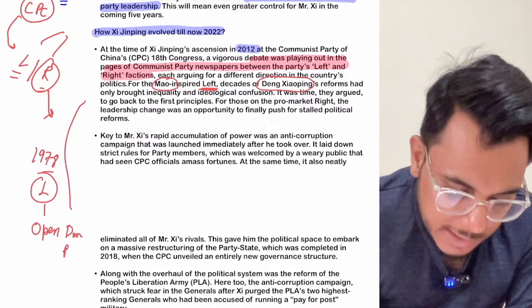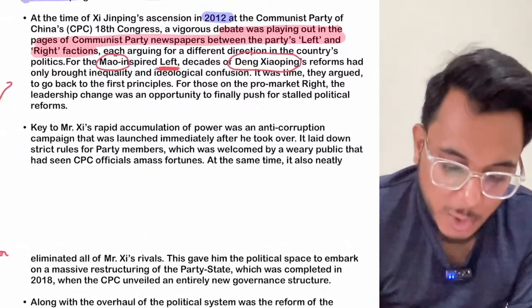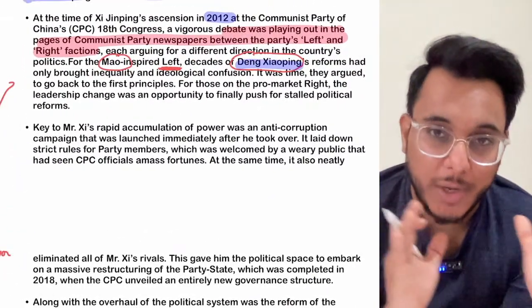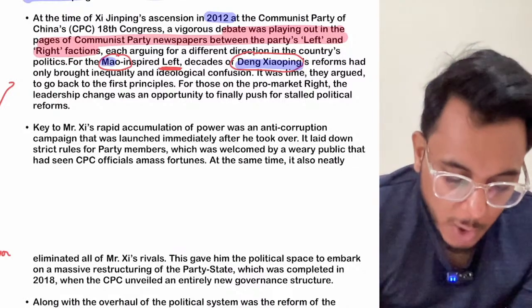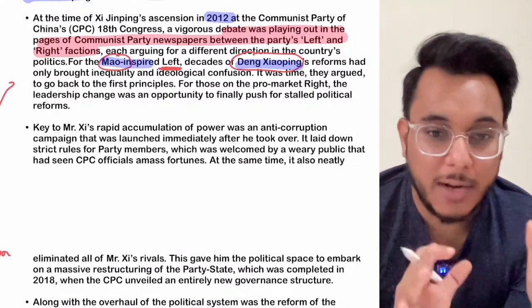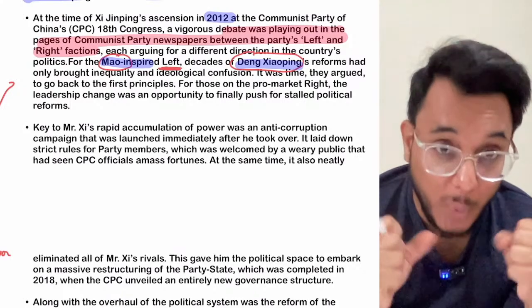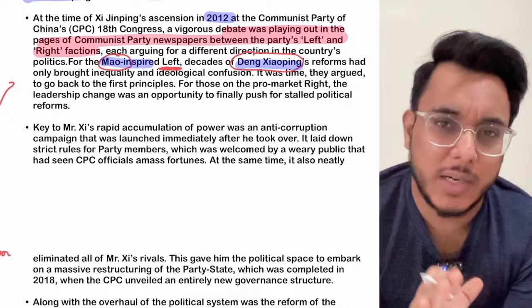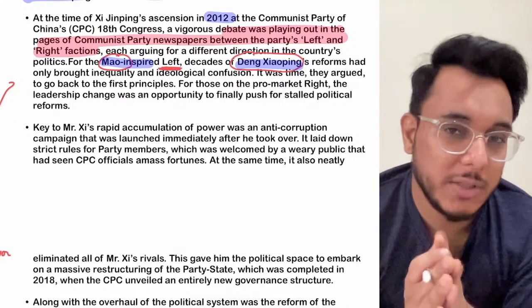And this open door policy was brought by whom? This open door policy was brought by Deng Xiaoping. So Deng Xiaoping was more inclined towards the right. Mao Zedong was more inclined towards the left, as he advocated more strong state control. He was not very interested in capitalistic patterns and all such kind of things.